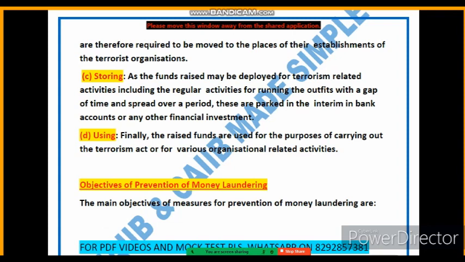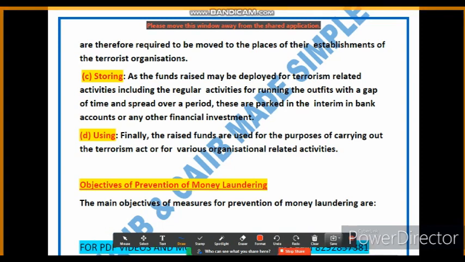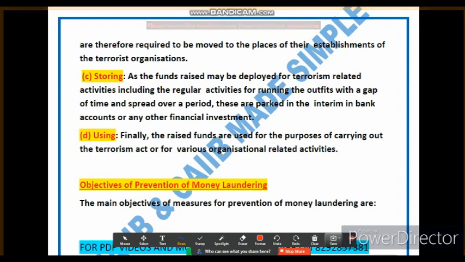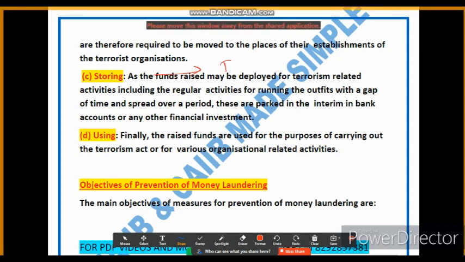Friends, here we are placing the funds in a bank account or making other financial investments. What is the purpose of storing the funds? The purpose is to keep them accessible for the terrorist organization when needed, whether for carrying out a specific act of terrorism or for day-to-day operational activity. For example, funds raised for a terrorist organization may be temporarily stored in a hidden bank account, or they may be invested.